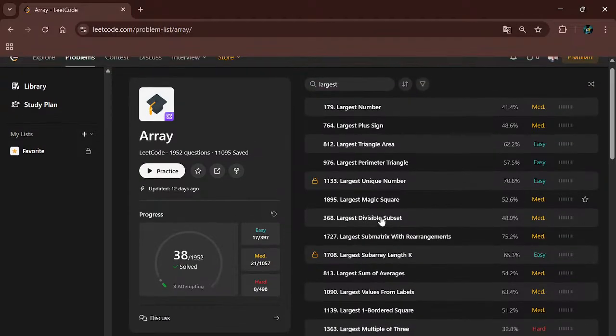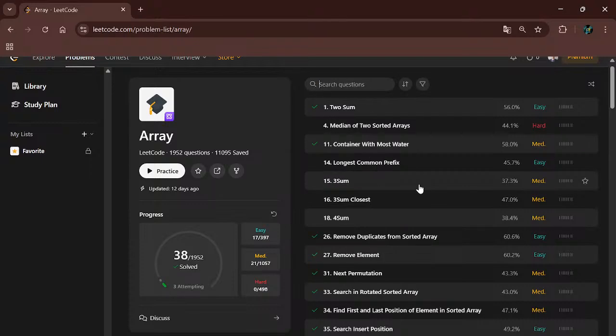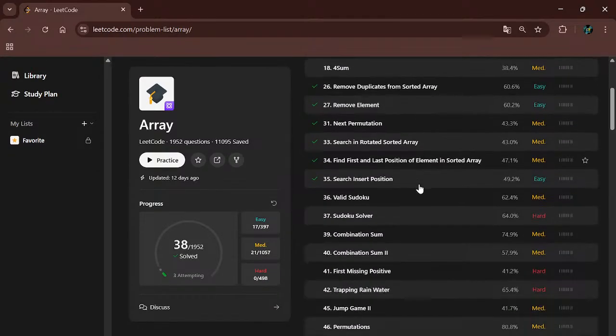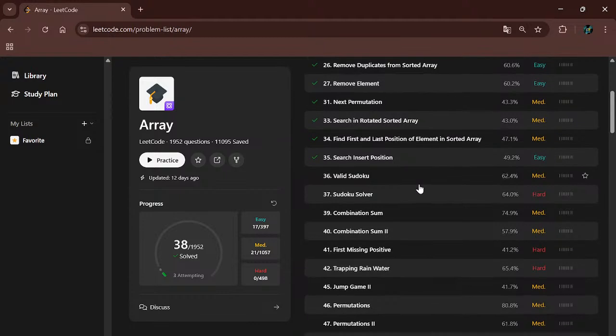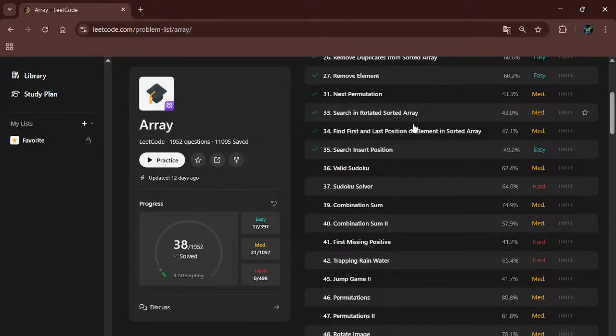Okay, now which problem should I take? Search in rotated array is similar to the linear search.